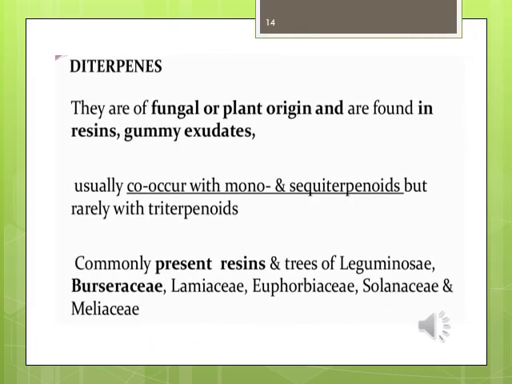Diterpenoids or diterpenes are of fungal or plant origin and are found in resin and gum-like substances. They usually co-occur with mono or sesquiterpenoids, but rarely with triterpenoids. Commonly present in resins and trees of Leguminosae, Lamiaceae, Euphorbiaceae, Solanaceae and Meliaceae.